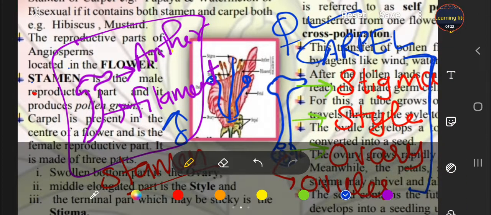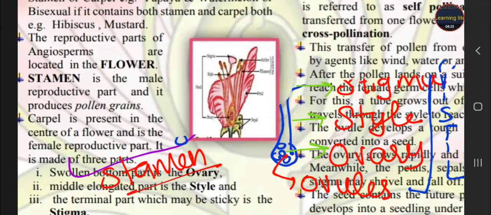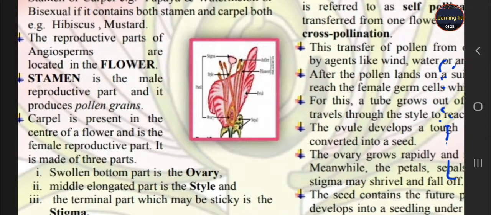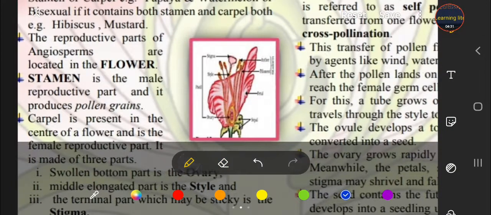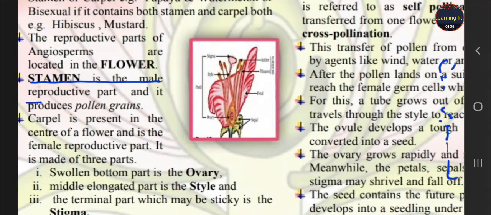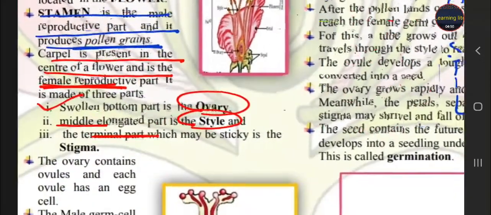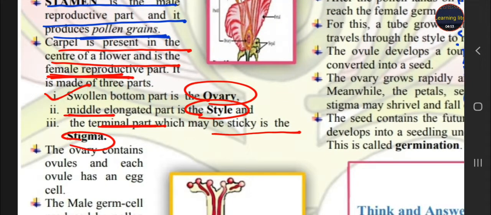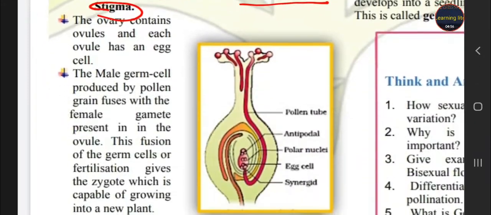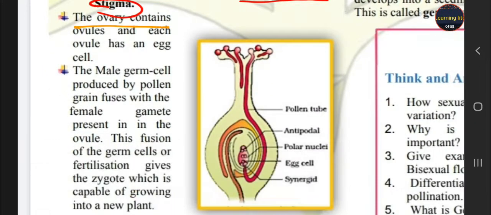Okay students. So the stamen is the male reproductive part. It produces pollen grains, whereas the carpel, which is present at the center, is known as the female reproductive part. The bottom is called the ovary, the middle part is called the style, and the terminal part, which is very sticky, is called the stigma. The ovary contains the ovules and each ovule has an egg cell.